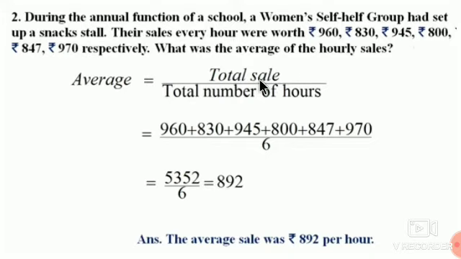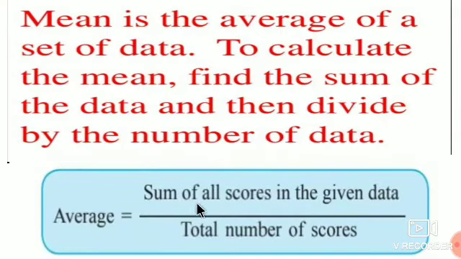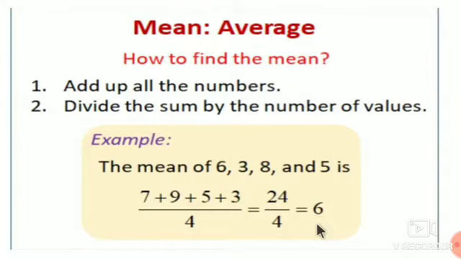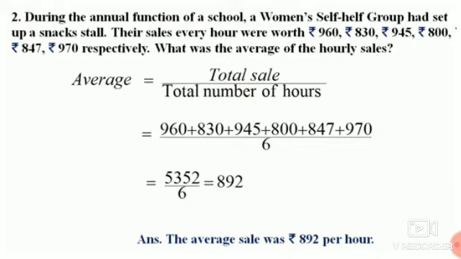You can write the formula also: sum of all the scores in the given data upon the total number of scores. Then write the given numbers in addition form: 960 plus 830 plus 945 plus 800 plus 847 plus 970.